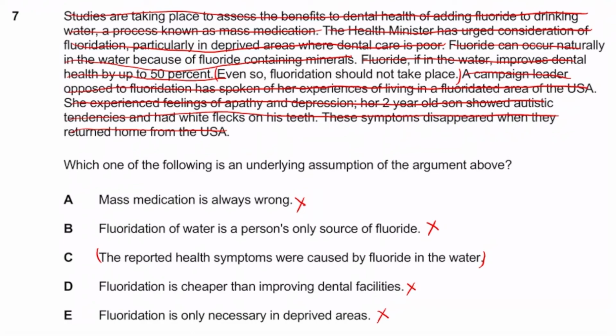So hopefully, guys, this was again a really useful question, because we saw whenever you have this sort of construct of a passage, the assumption is always going to be based on the fact that you're assuming one causes the other, when there's obviously a load of other things which are feeding in, which can cause the symptoms in this case. So hopefully, guys, you can appreciate that C is the winner here. C is the correct answer.